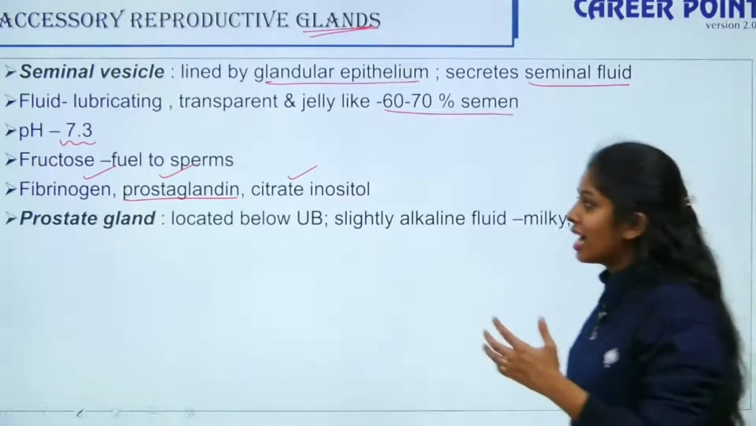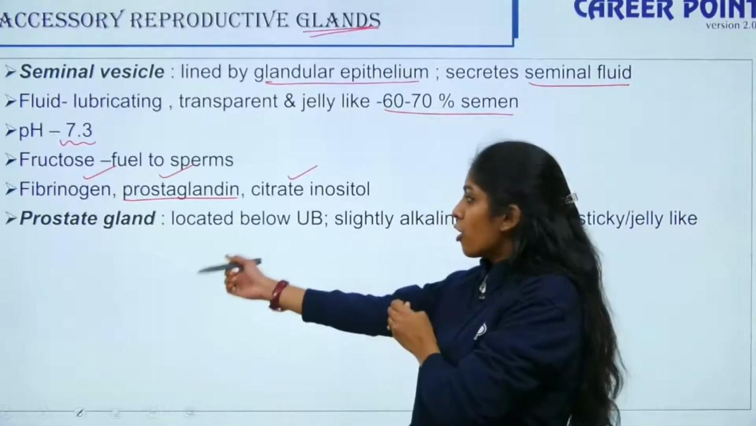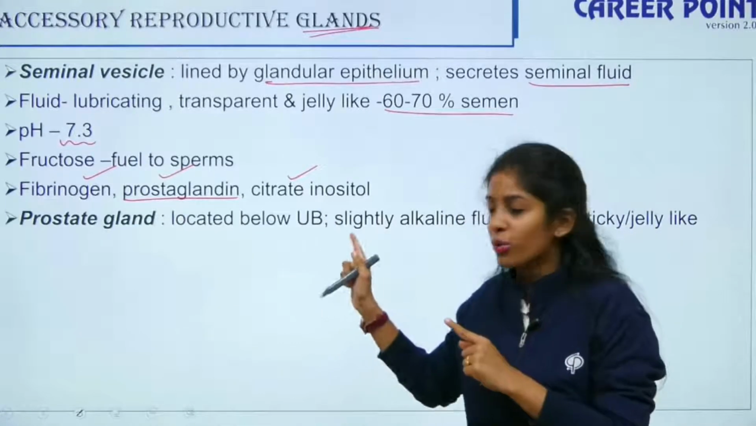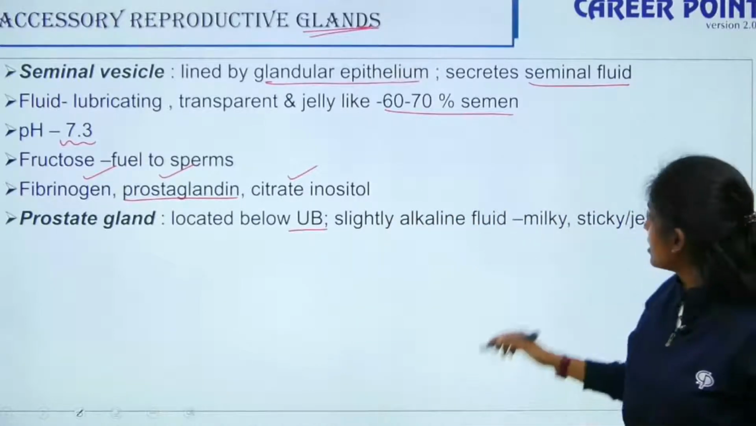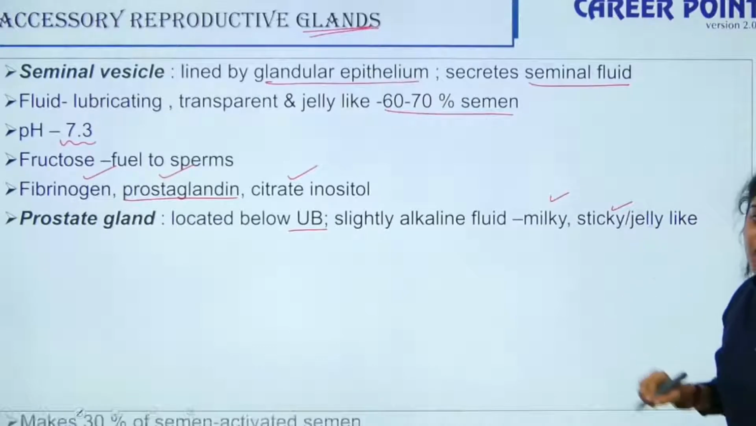So the next gland is your prostate gland. So your prostate gland is located below your urinary bladder. Okay. So it's slightly alkaline fluid once again. It is milky, sticky and jelly-like.